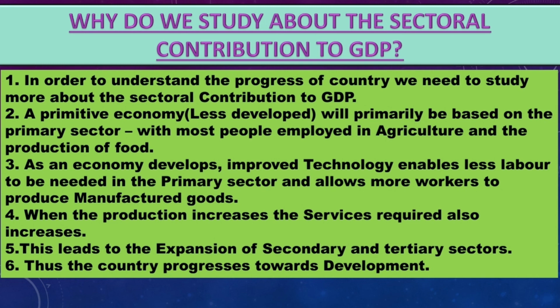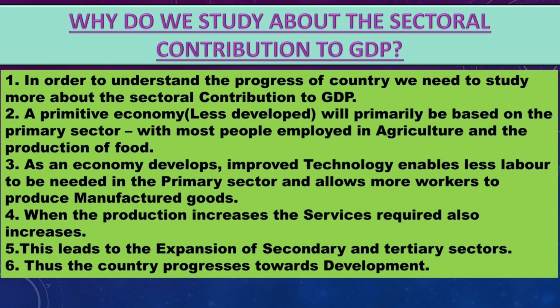Actually, we have studied India's agricultural sector, organized sector, unorganized sector, everything. Whenever the economy develops, for example, we use tractors, drillers, or other technologies, and even borewells and electric equipment for production. That means we need less labor force in the agricultural sector.